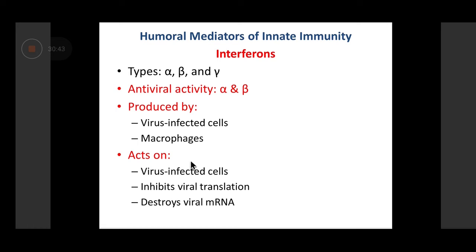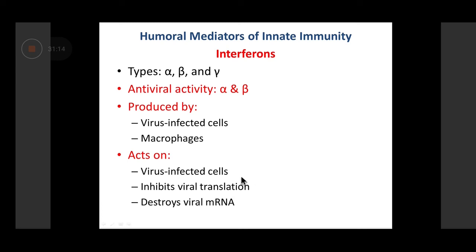Unless the virus is able to produce its own proteins, it will not be able to form more baby viruses. So what does the interferon do? It senses the presence of a virally infected cell and activates that cell to produce enzymes which destroy the viral mRNA. Once the mRNA of the virus is destroyed, it cannot lead to the formation of viral proteins. And if the viral proteins are not formed, the baby viruses cannot be formed. So it is an indirect action of interferon.